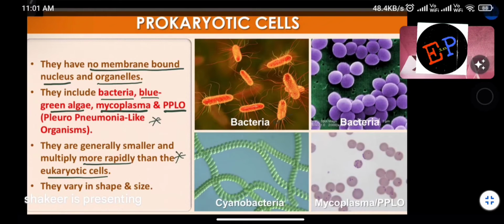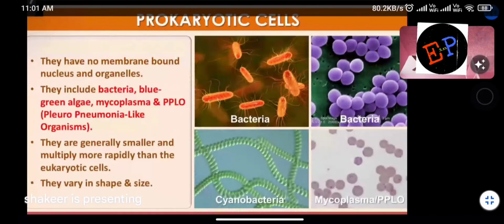So there are many shapes in the form of bacteria. This is one of the shapes. And here we have bacteria. This is cyanobacteria, and this is mycoplasma or PPLO. Clear? So this is about what prokaryotic cells they are made of. So the basic difference is what? Membrane-bound nucleus and membrane-bound organelles are not present. They are absent.